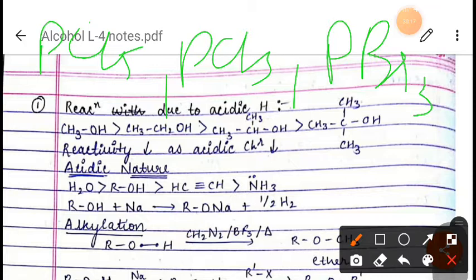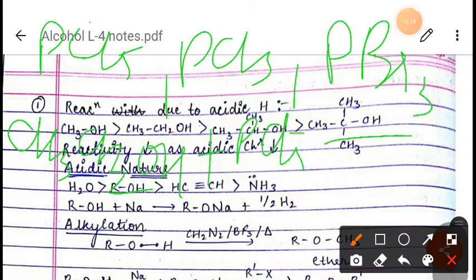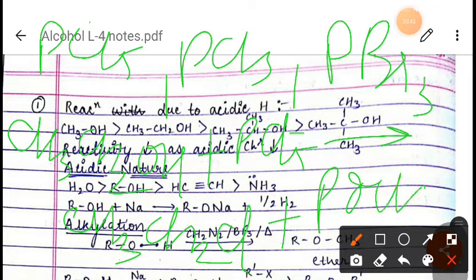It is very easy. Suppose we are using CH3CH2OH plus PCl5. You can guess the product, right? The product will be the corresponding haloalkane, so it will be CH3CH2Cl, and POCl3 will come out from the reaction, right? So it is very easy.